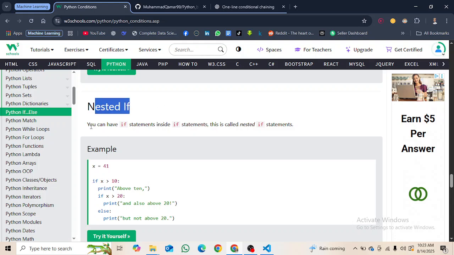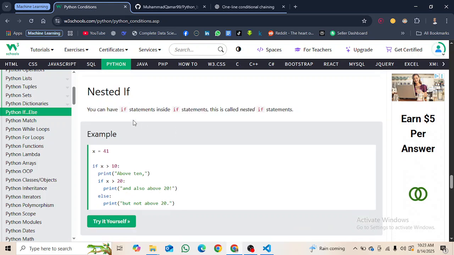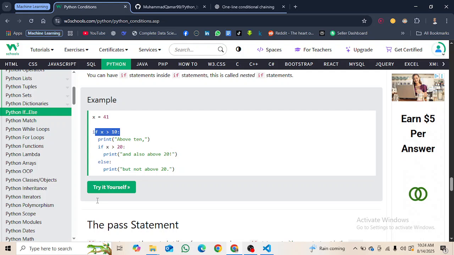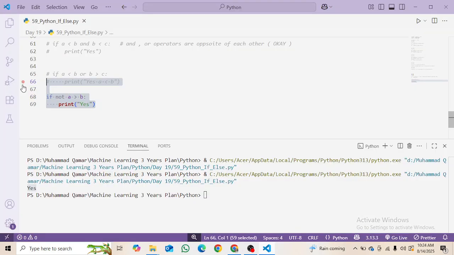Nested if. What is nested if? You can have if statement inside if statement, and this is called nested if statement. Just like the nested dictionaries, we have the nested if statements. Okay, what it is saying here is that x is 41, and if x is greater than 10, print above 10. Then if x is greater than 20 also, then print and also above 20, and else print but not above 20. Okay, let's check it out.